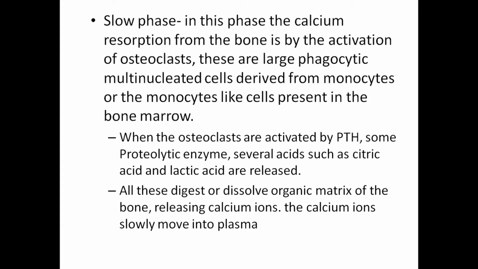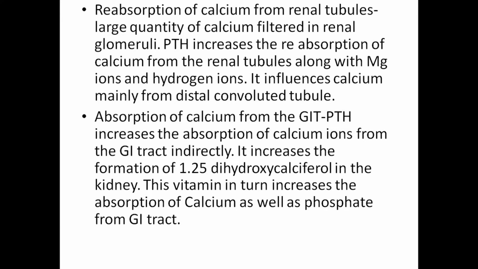They are large phagocytic multinucleated cells derived from monocytes or monocyte-like cells present in the bone marrow. When osteoclasts are activated by parathormone, some proteolytic enzymes and several acids, citric acid and lactic acid, are released. All these digest or dissolve the organic matrix of the bone, releasing calcium ions. The calcium ions slowly move into the plasma.